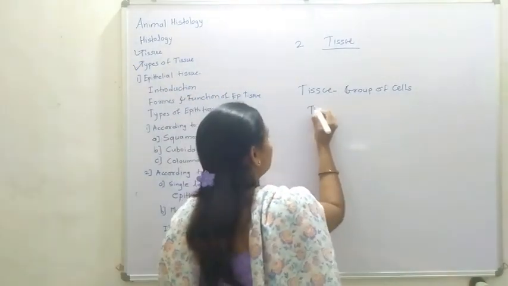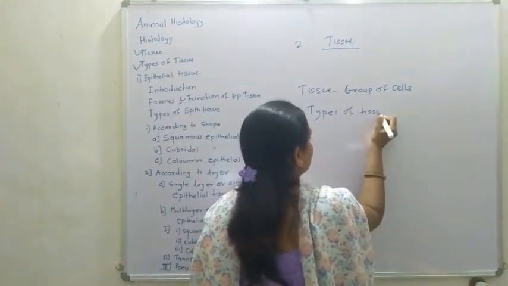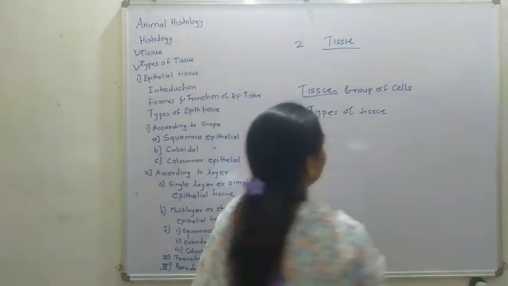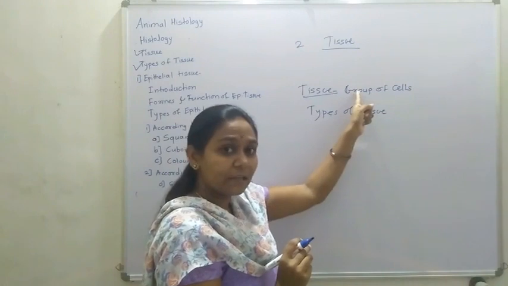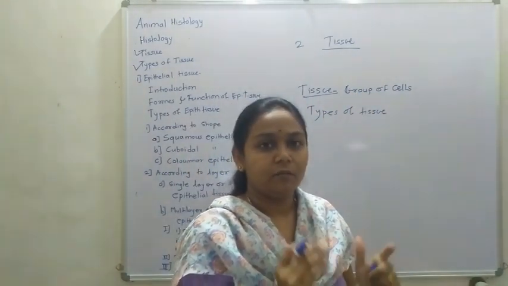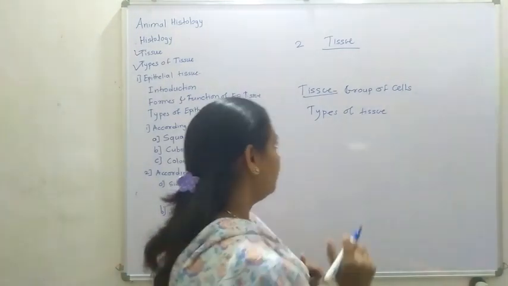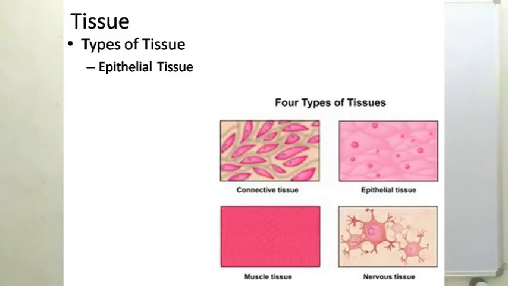So which types of tissue? Tissue is a group of cells, and these different types of groups of cells are tissues in our body and organs. Tissues are basically 4 types.